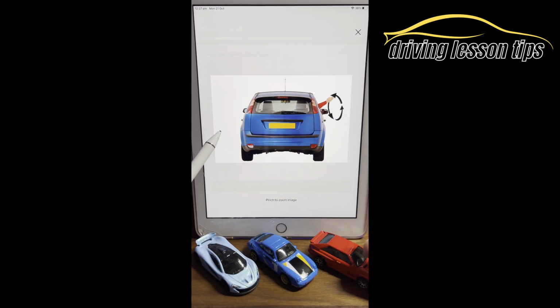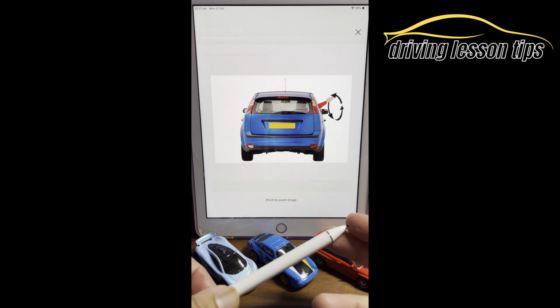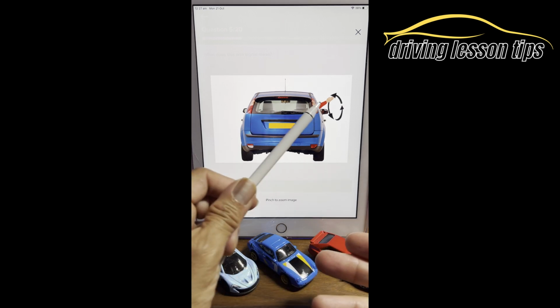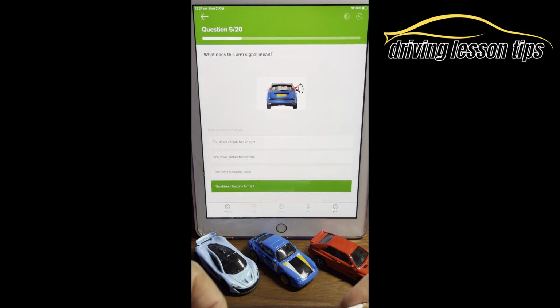When would you use this? If, like, your rear lights have failed. So if your brake lights aren't working or your indicators aren't working, you will actually use arm signals. D is the correct answer. The driver intends to turn left.